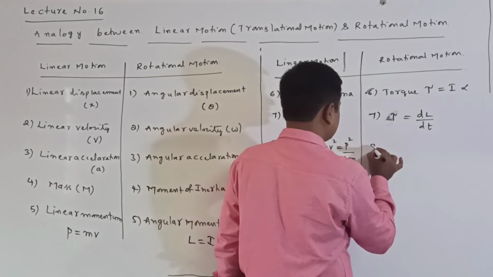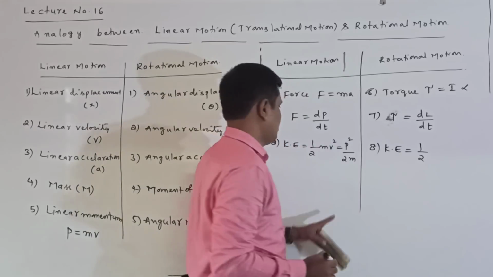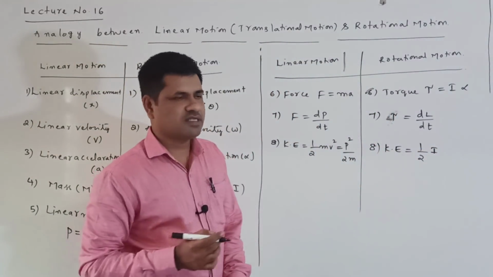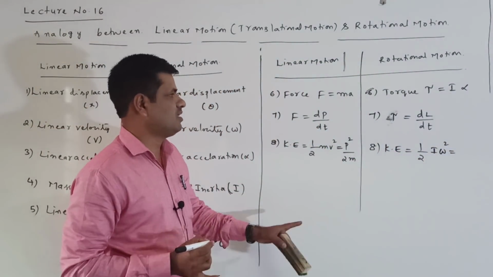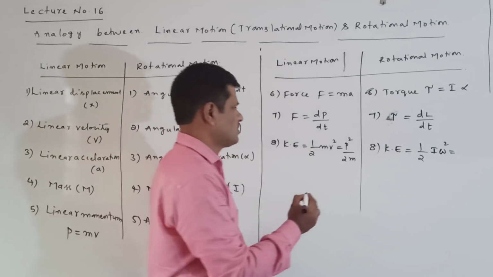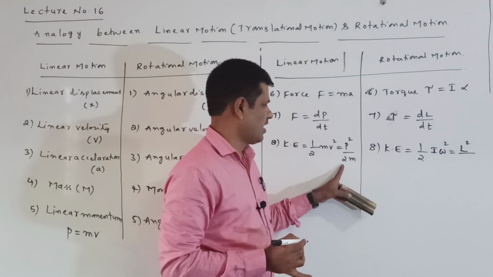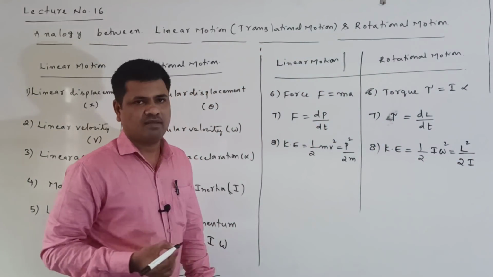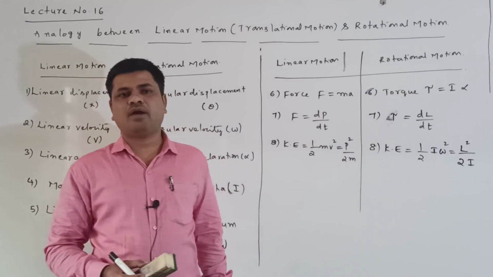Kinetic energy in rotational motion can be written as half I omega square, and in place of p, angular momentum, L square by 2I.